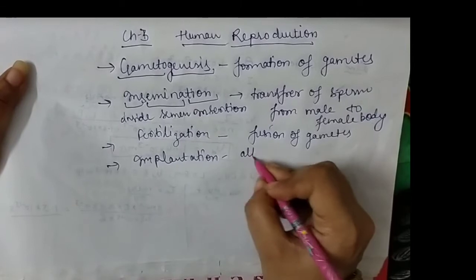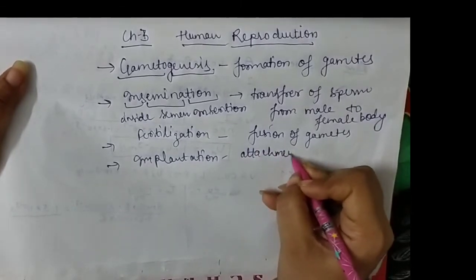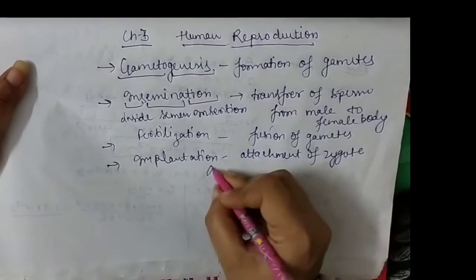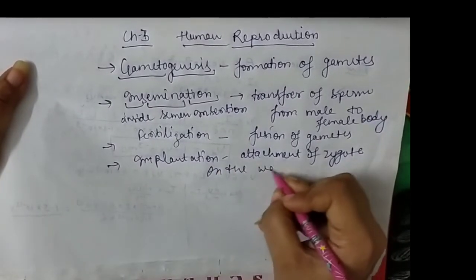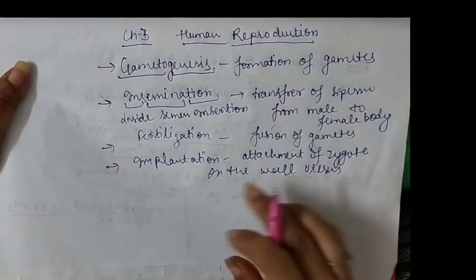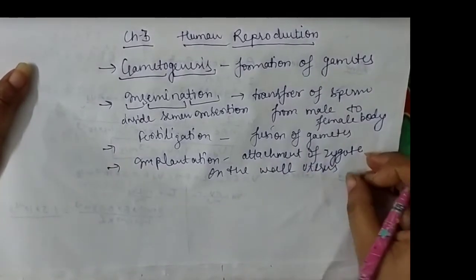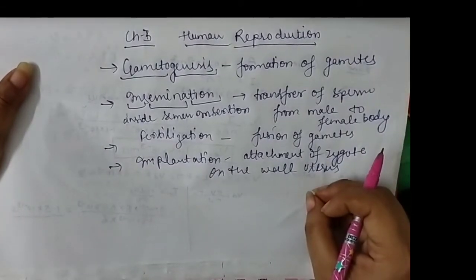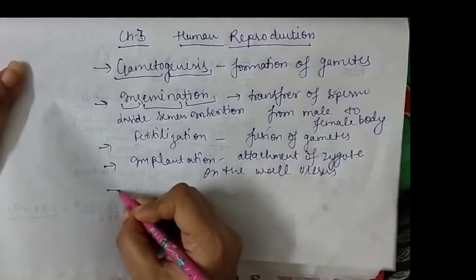It means attachment of the zygote or embryo on the wall of the uterus. It is the indicator of pregnancy. When the zygote is attached to the wall of the uterus, it means the female has now become pregnant. This is known as implantation.